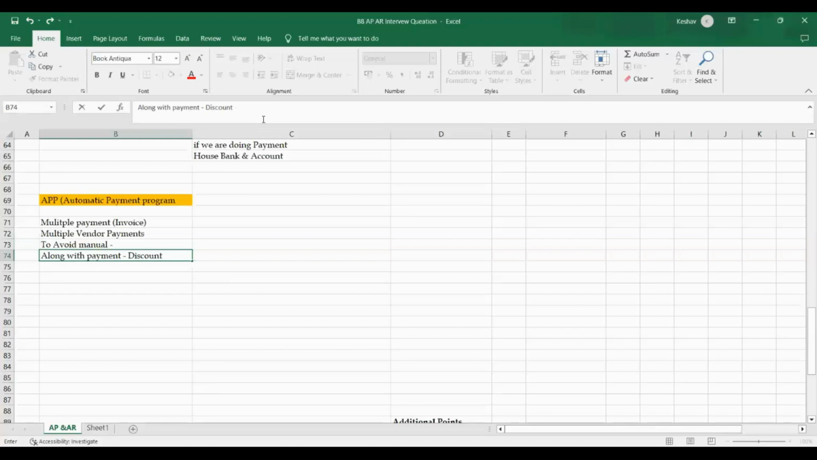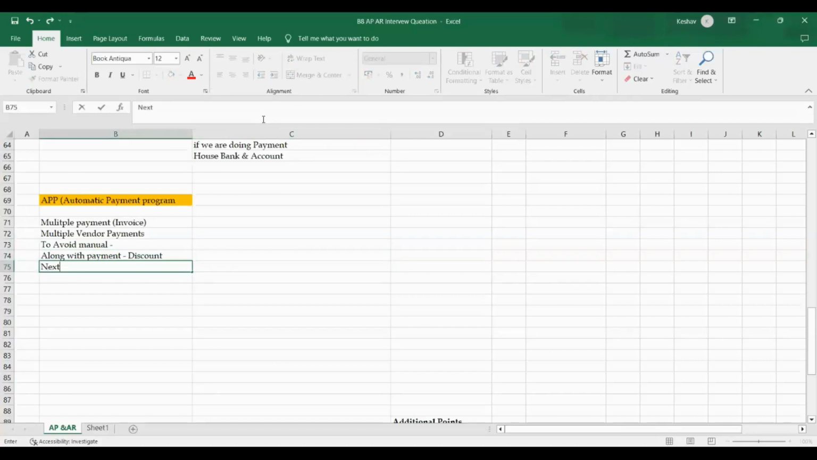That is the default functionality. Maximum discount within the next payment run. Along with the payment, partial payment also we can pay through APP. Yes, definitely agree with you. So along with the payment, discount also we added, and along with that, the next payment run option also we have, right?